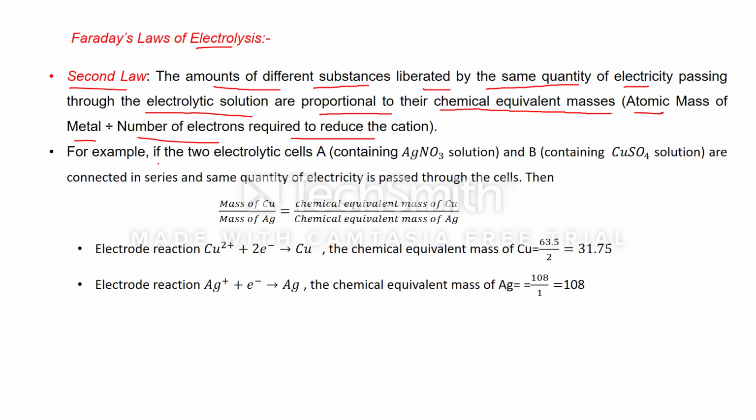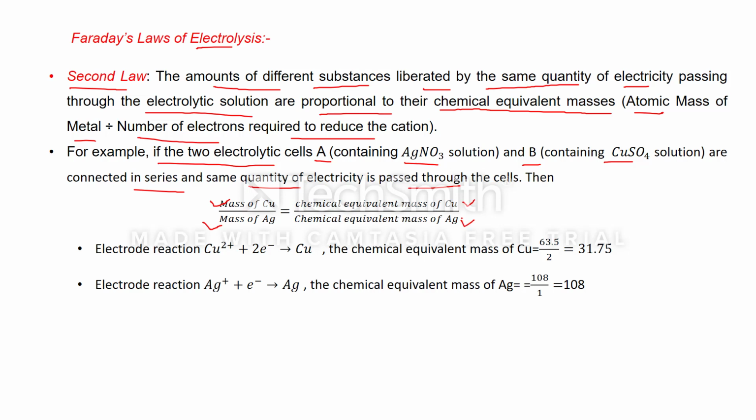Now see an example. If two electrolytic cells, A containing silver nitrate solution and B containing copper sulfate solution, are connected in series and the same quantity of electricity is passed through the cells, then we can say mass of copper divided by mass of silver. This ratio is equal to the chemical equivalent mass of copper divided by the chemical equivalent mass of silver.